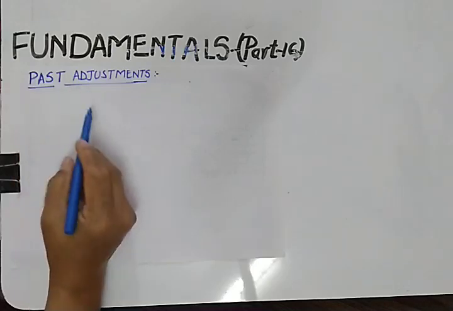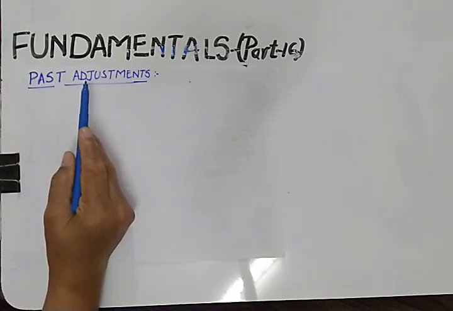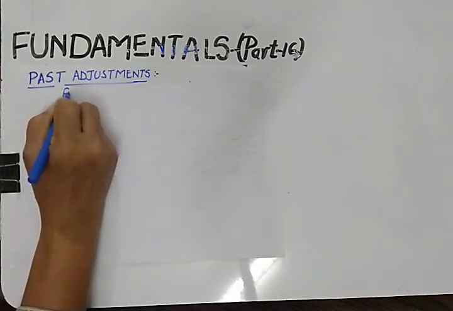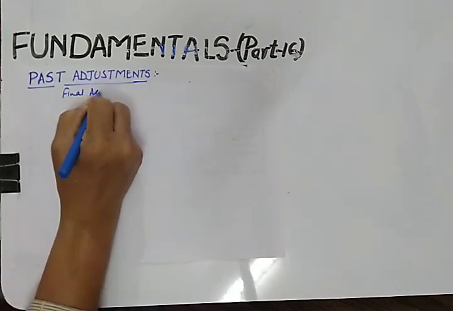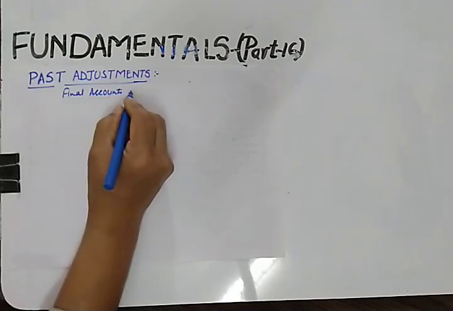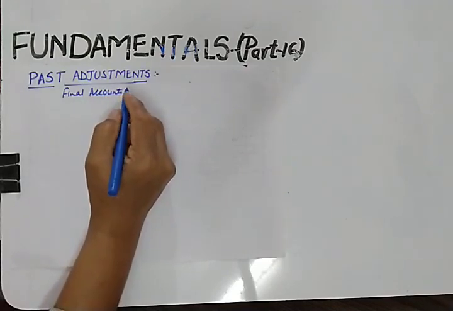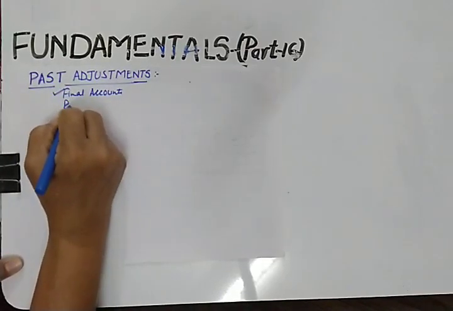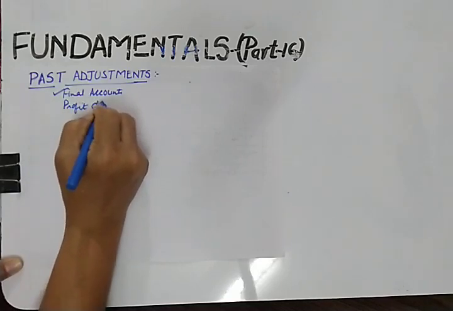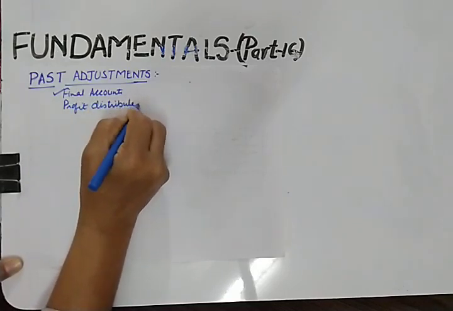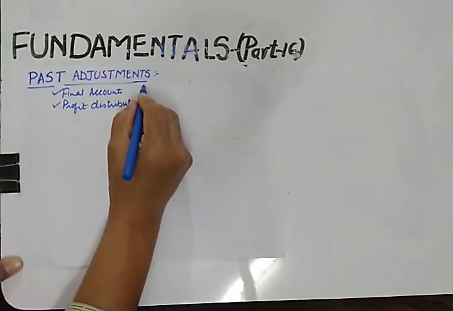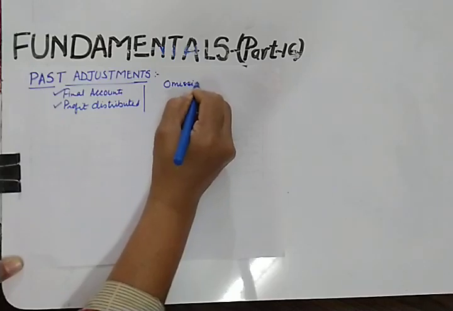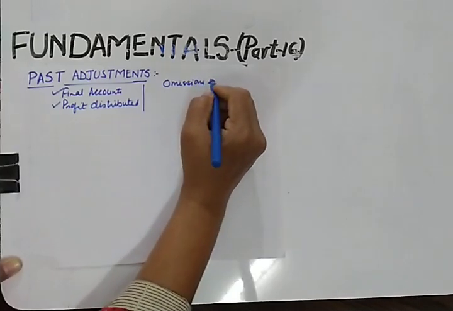Sometimes a few omissions or errors occur in the recording of transactions or while preparing the final accounts of the firm. Final accounts are prepared, profits are distributed among the partners, and thereafter there are some omissions and errors.